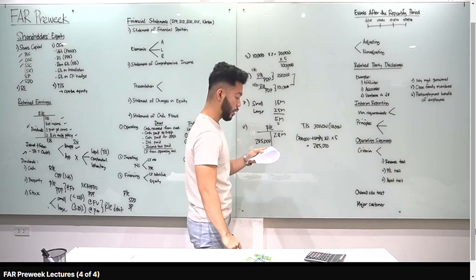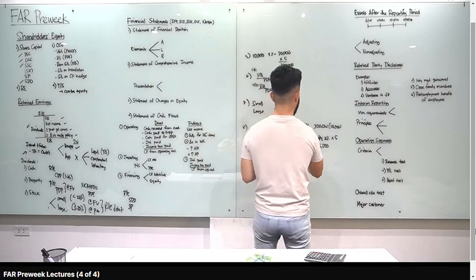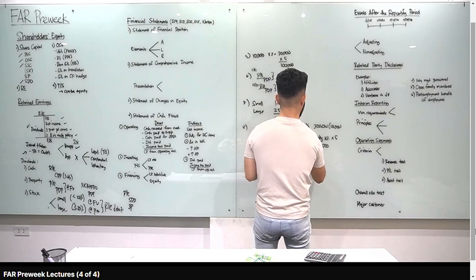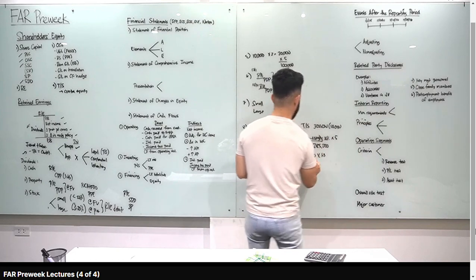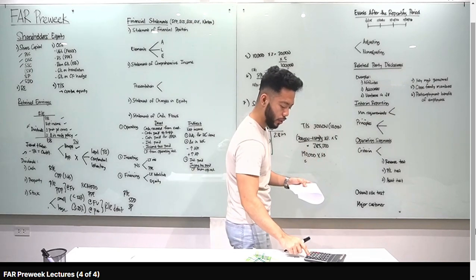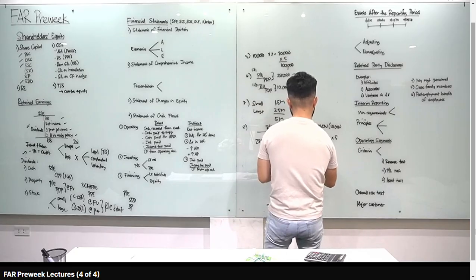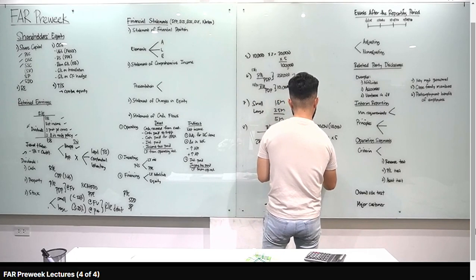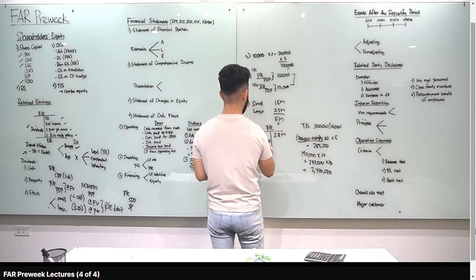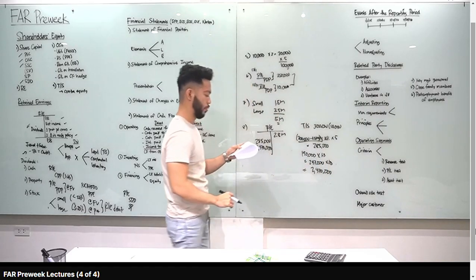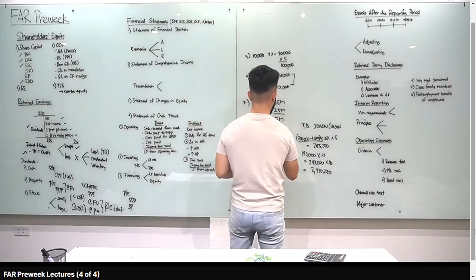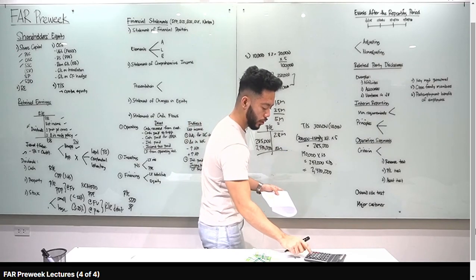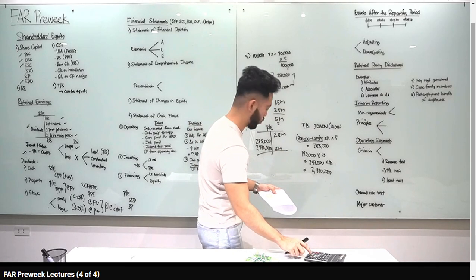Next, the entity declared and paid cash dividends of 10 pesos per share. So, meron tayong 190,000 dyan. And then, nag-declare ng 30%, so times 1.3. Ilan yung number of shares natin? 190,000 times 1.3, you have 247,000. How much yung cash dividends? Sabi dyan, 10 pesos. 247,000 times 10, 2,470,000. Debit retained earnings, 2,470,000. Credit cash dividends payable. Net income, 3 million. So, lagyan natin sa credit yan. 2.8 million plus 3 million minus 285,000 minus 247,000.